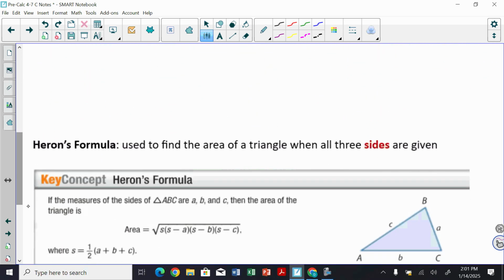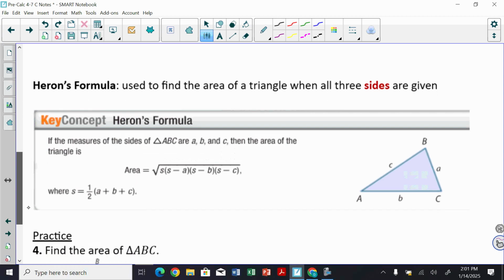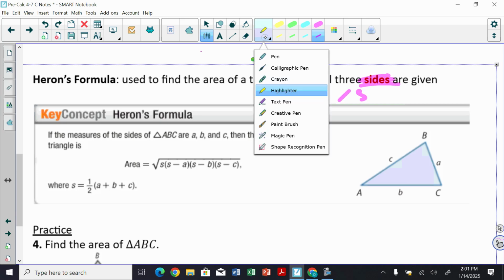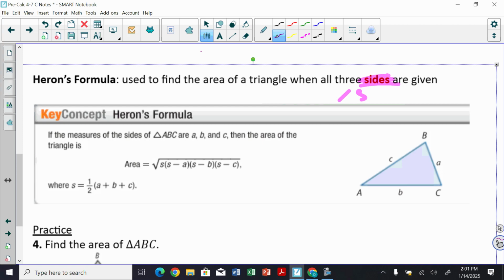All right, one last thing. Heron's formula. All right, so this is another way to find area when you have all three sides given to you. Okay, so when we know all three sides, and we have the little side thing, right? It's all three sides. So that's side, side, side. Side, side, side. Then I can use this formula here.